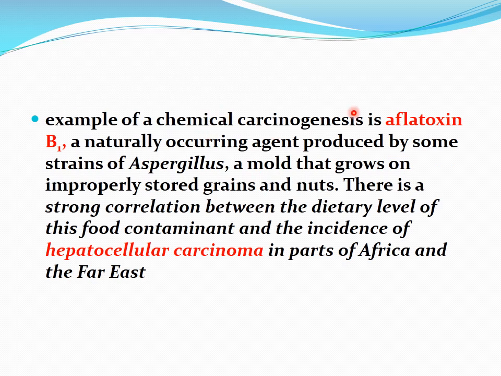Another example of chemical carcinogenesis is aflatoxin B1, a naturally occurring agent produced by some strains of Aspergillus, a mold that grows on improperly stored grains and nuts. There is a strong correlation between the dietary level of this food contaminant and the incidence of hepatocellular carcinoma in parts of Africa and Far East.